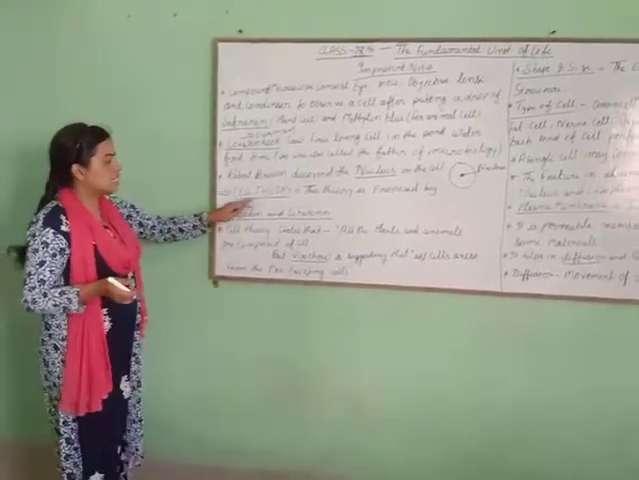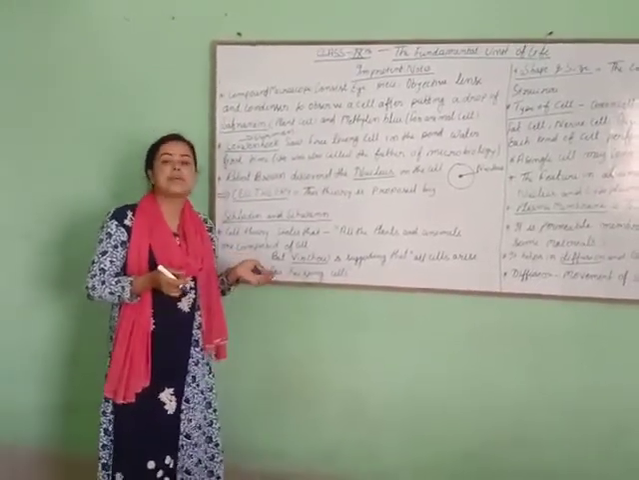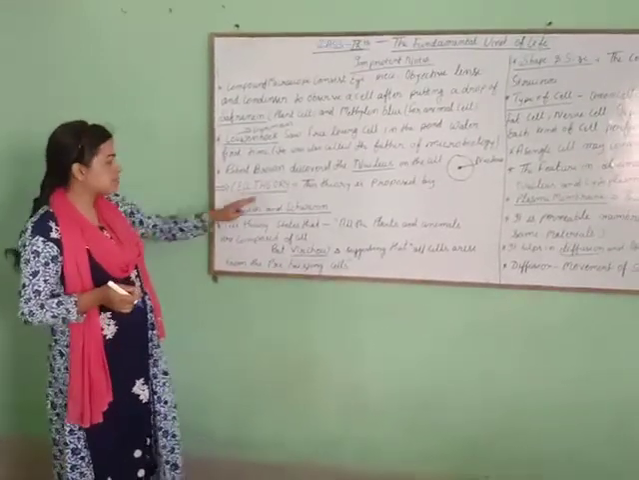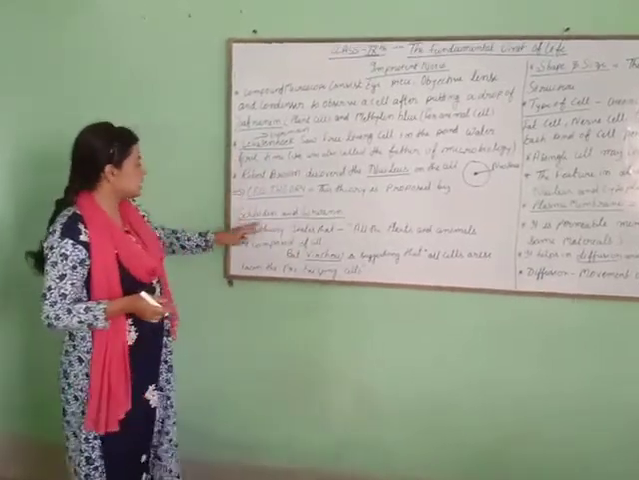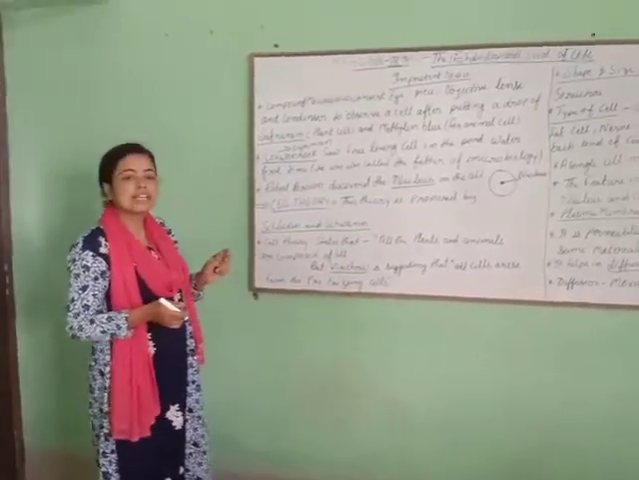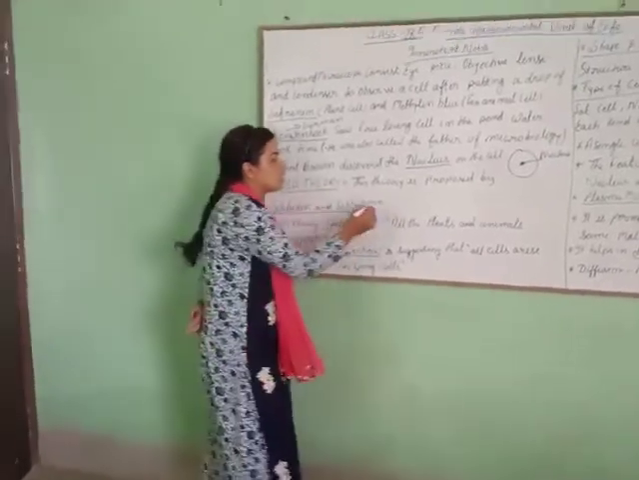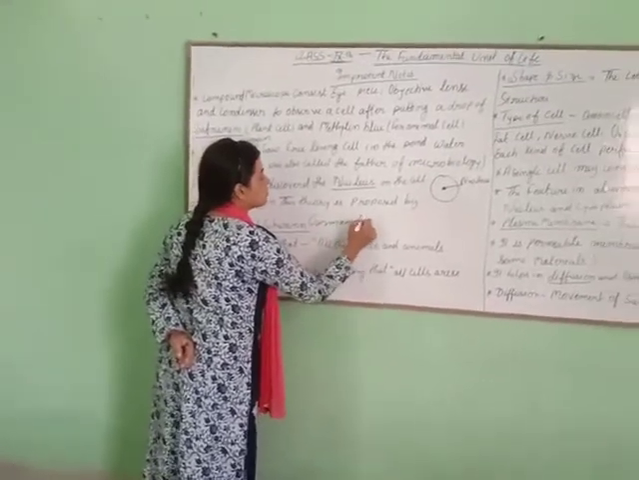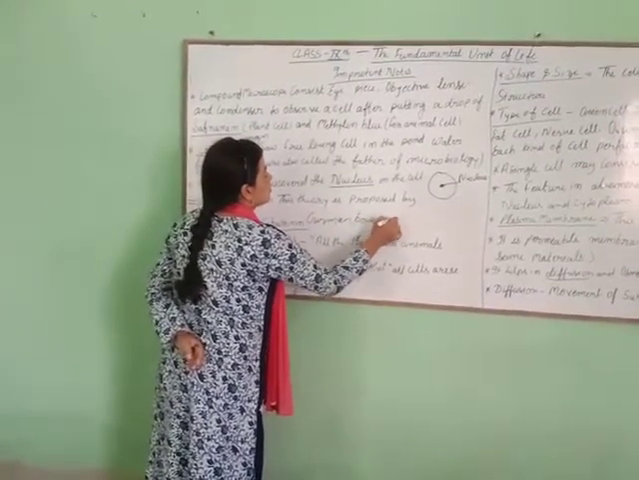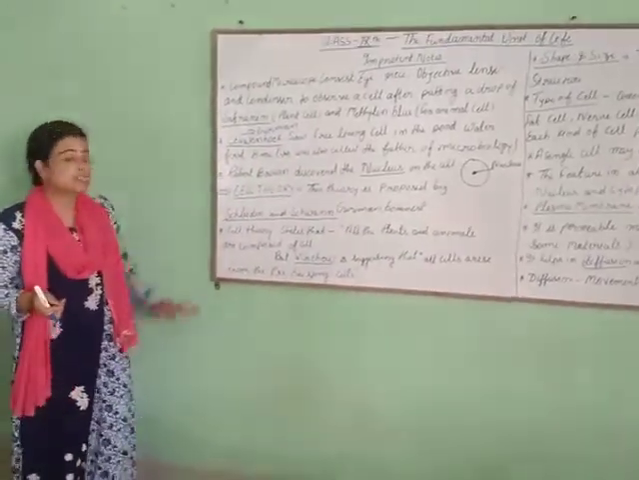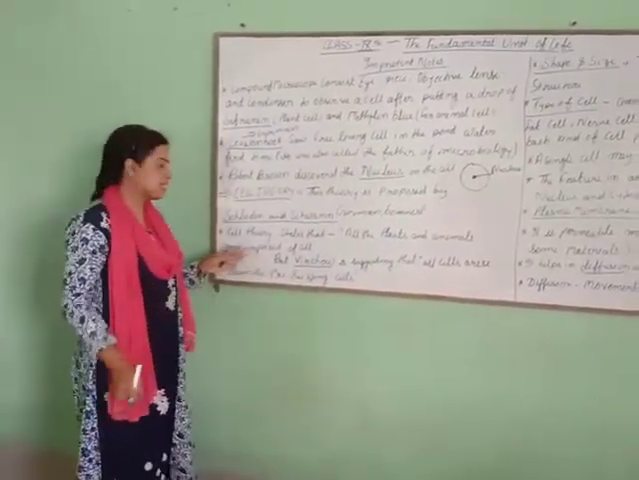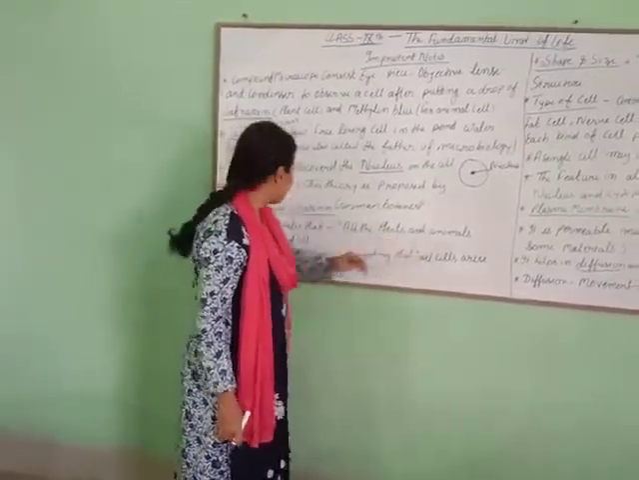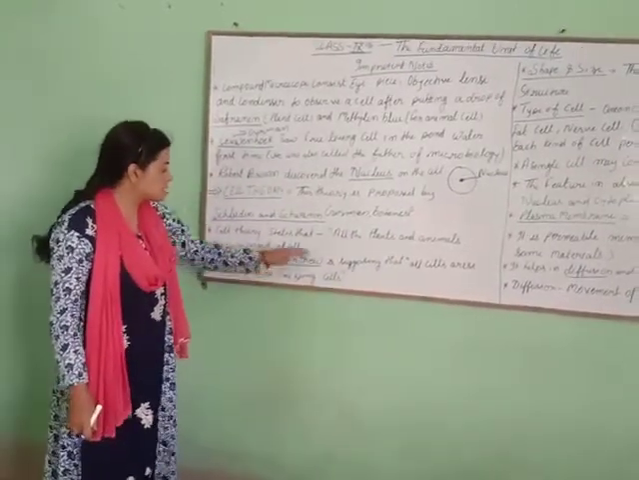Next is cell theory. Cell theory is very important in our chapter. Let's see what cell theory says. This theory was proposed by Schleiden and Schwann, German scientists or botanists. Cell theory states that all plants and animals are composed of cells.